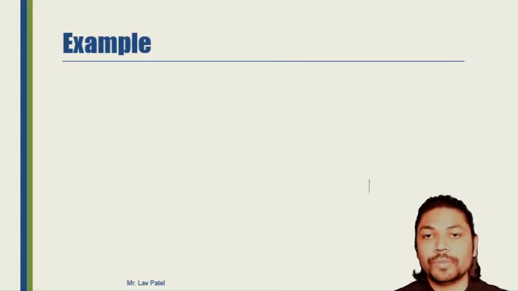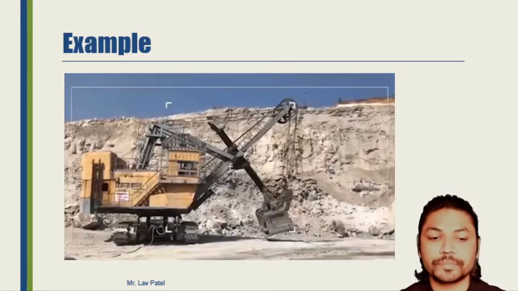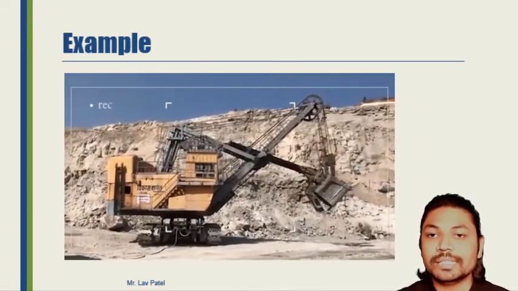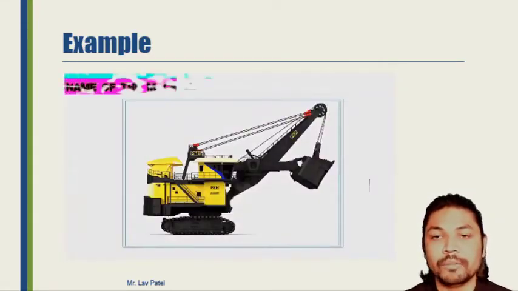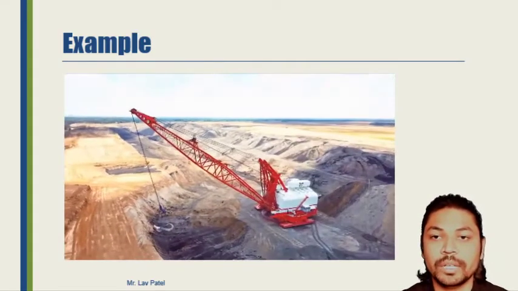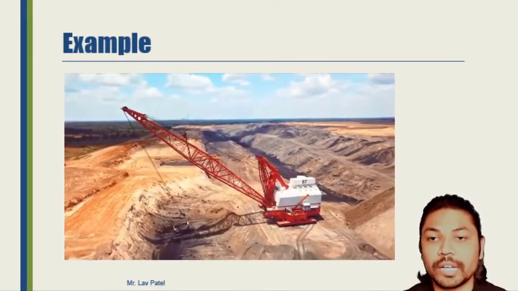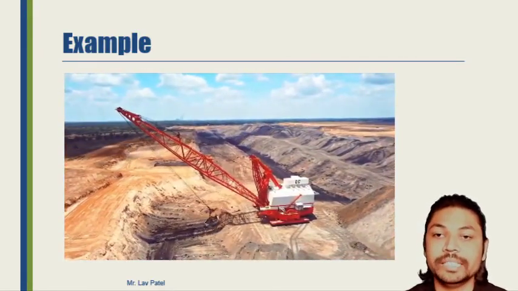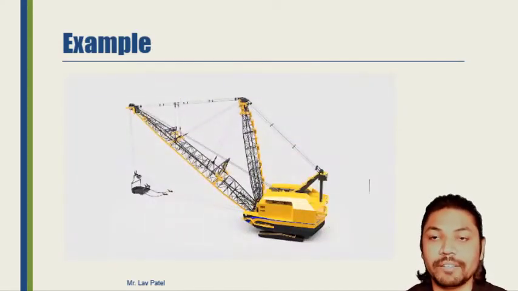Further, let's move on. Here a few examples have been given of how these special purpose vehicles work. So let us see. This is the first special purpose vehicle, which can transport material from one place to another, and the name of the machine is rope shovel. And this is the second one, in which you can see the sand or waste material being excavated by the machine from one place to another. So this is for excavating purposes.